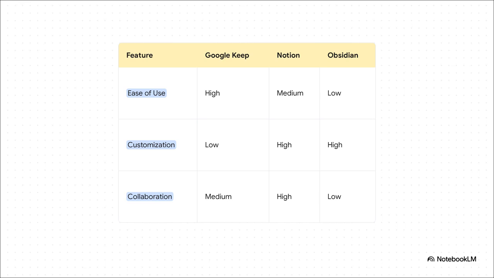If all you care about is ease of use, Google Keep wins, hands down. It doesn't get any simpler. If you want to tinker and make the tool your own, you're looking at Notion and Obsidian as the clear powerhouses. And for collaboration? Well, Notion was built for teams, and it really shows.